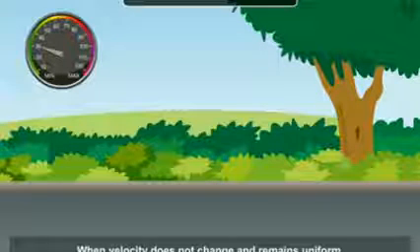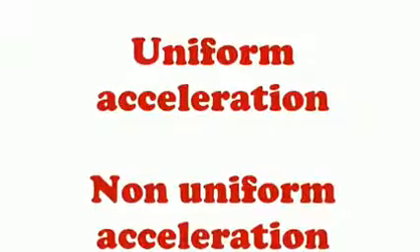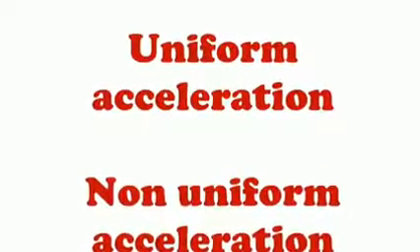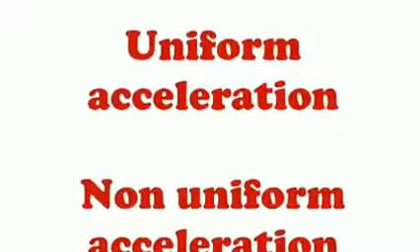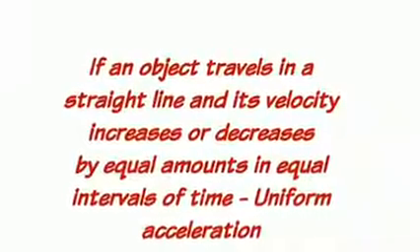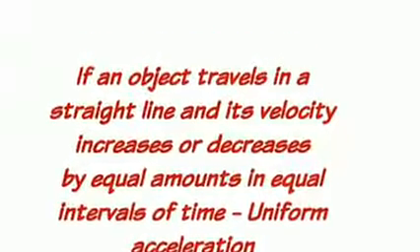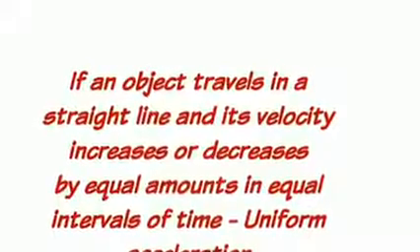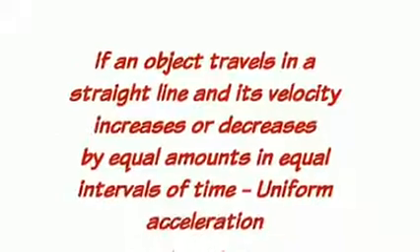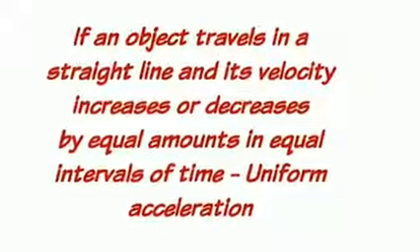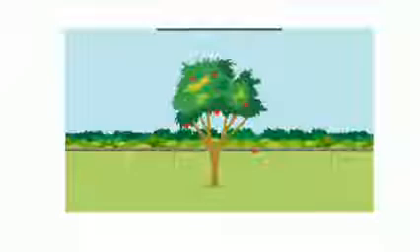Now, let us understand what is uniform acceleration and non-uniform acceleration. If an object travels in a straight line and its velocity increases or decreases by equal amounts in equal intervals of time, then the acceleration is said to be uniform acceleration. Example, a freely falling body. Apple falling from an apple tree is an example for uniform acceleration.